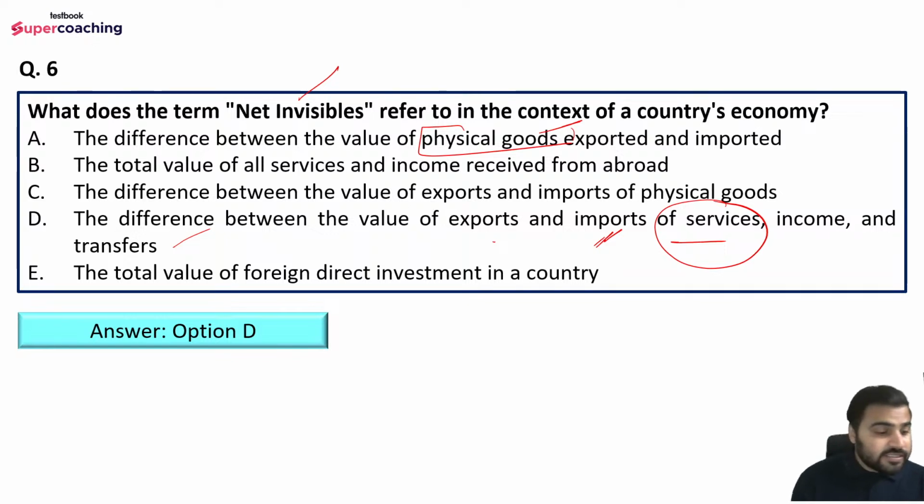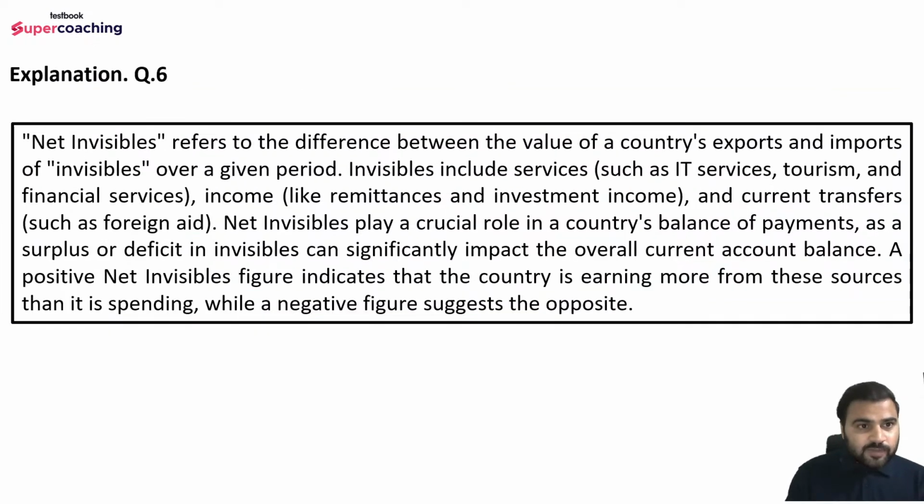Well attempted, friends. Now, moving on to the explanation part of this question, net invisibles refers to the difference between the value of a country's export and import of invisibles over a given period. Invisibles include services such as IT services, tourism and financial services, income like remittances and investment income, and current transfers such as foreign aid. So all these are the parts of invisibles, right? When we talk about goods, that is a part of the balance of trade.